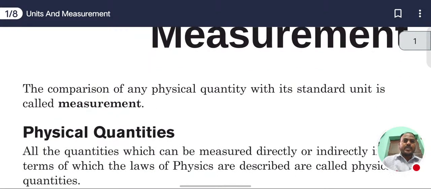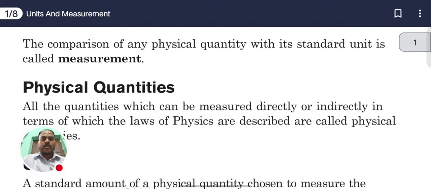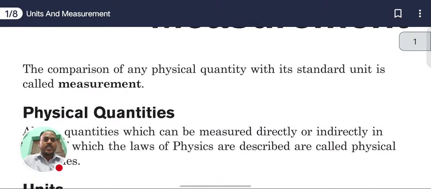What is measurement? Measurement, the comparison of any physical quantity with the standard unit, is called measurement. So measurement means comparison between the physical quantities and the standard unit. Now the question will arise in our minds: what are physical quantities?